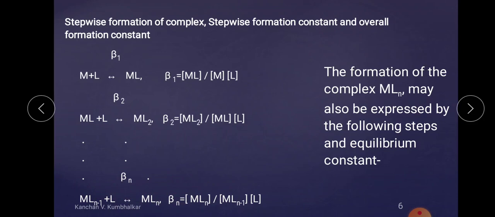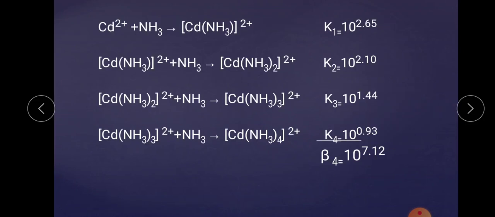If we want a combined constant, then it is counted as a cumulative constant, which has been cleared by taking two examples. With a few exceptions, the value of the successive stability constant decreases regularly from K1 to Kn. Means K1 is always greater than K2, then K3 and so on, but at the last, Kn is the smallest value, which has been illustrated by taking one example of a cadmium complex.